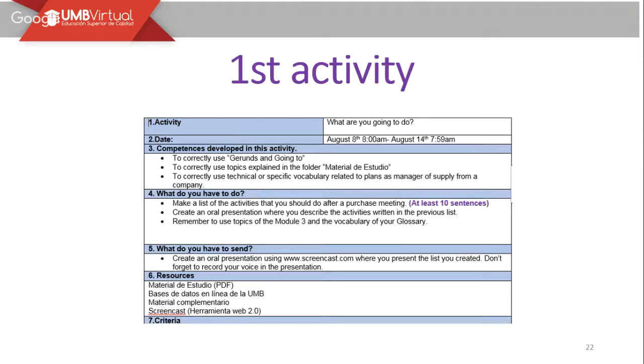Recuerden que tienen acceso al material de estudio del corte 3 que está en formato PDF. También encontramos la base de datos en línea de la universidad, el material complementario que tenemos allí, y hagan uso de la herramienta Screencasts to record your voice and make the presentation.